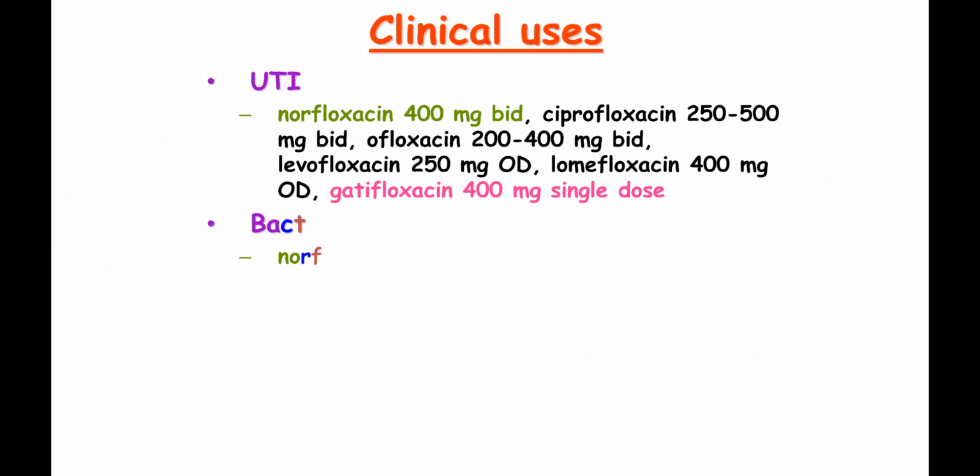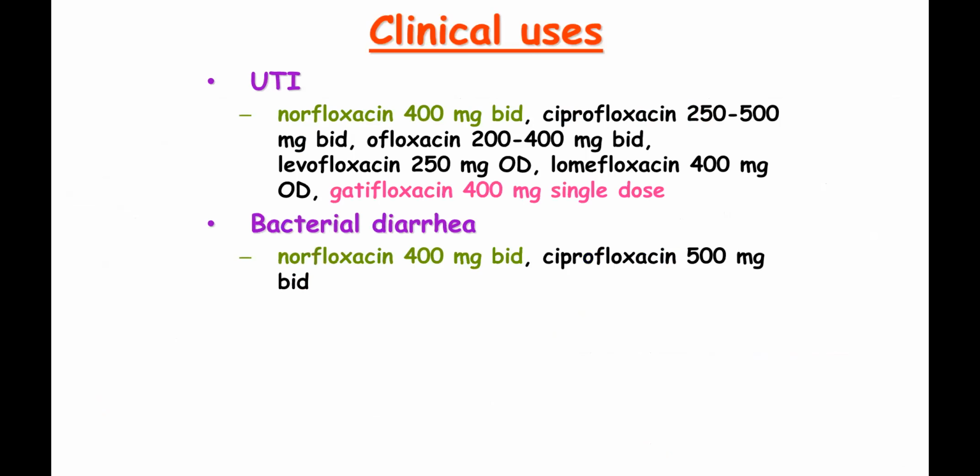Uses. These are some of the uses of the drug, how they are prescribed. Norfloxacin is given as 400 mg BID, that is 2 times. Ciprofloxacin is given in a dosage of 250 to 500 mg BID, 2 times a day. Ofloxacin in a dosage of 200 to 400 mg twice a day. Levofloxacin, as a fourth generation anti-infective agent, is given as 250 mg OD. Lomefloxacin is given as 400 mg OD, that is once a day. Gatifloxacin is given as a single dose of 400 mg.